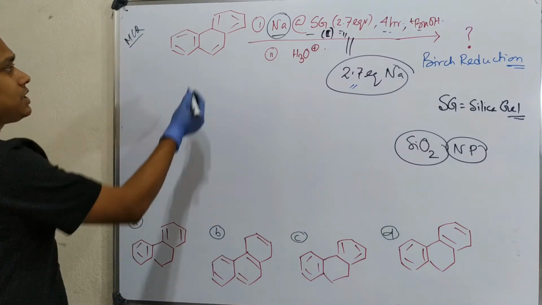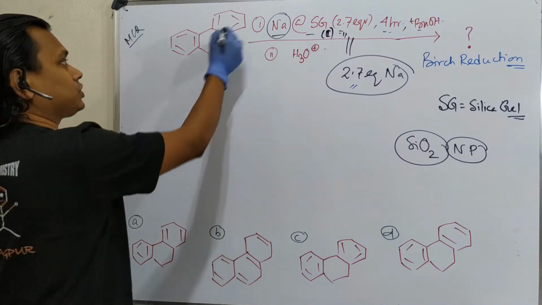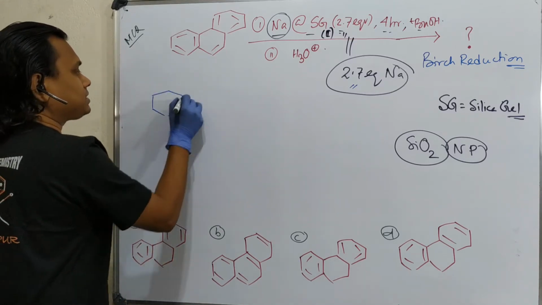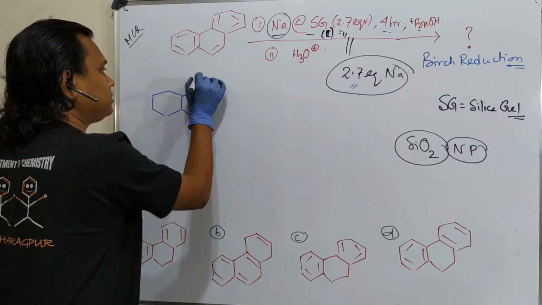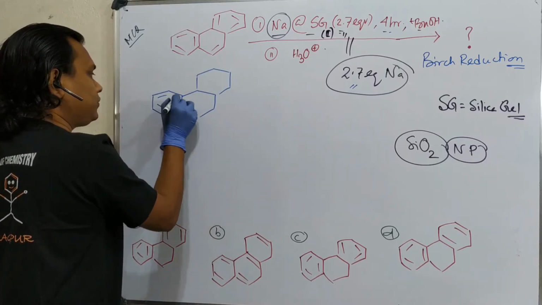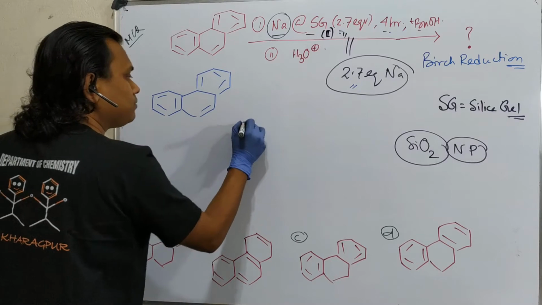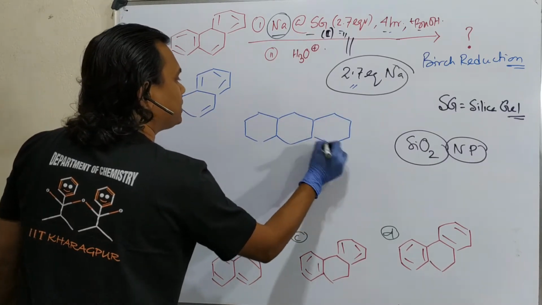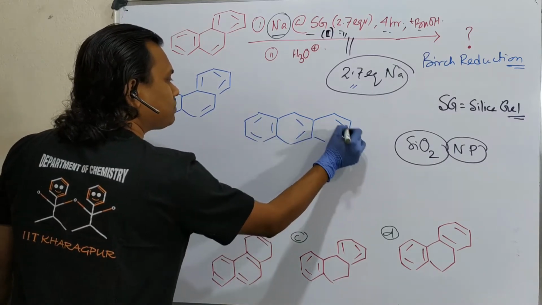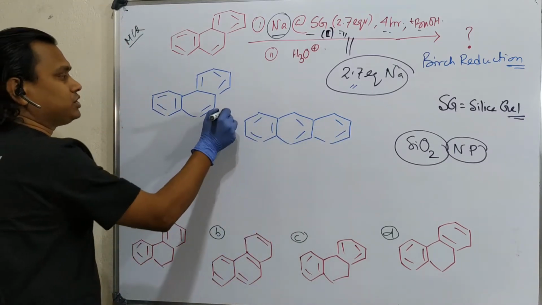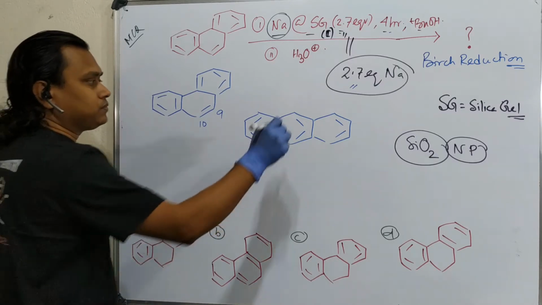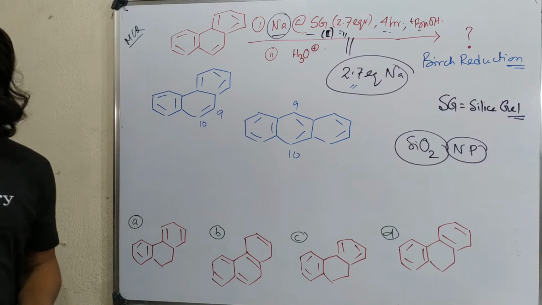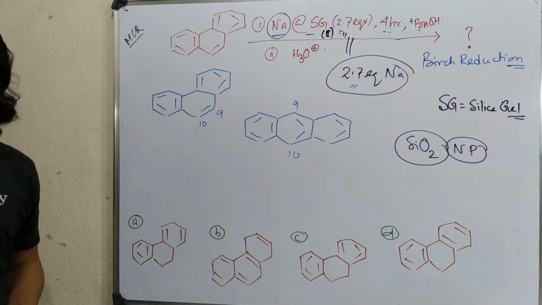See, Birch reduction. Right now we need to focus on Birch reduction of phenanthrene. In order to understand that, you need to understand something about phenanthrene, because this is different. And not only phenanthrene, I would rather suggest students please learn anthracene parallelly also, because they show similar properties. What do I mean by similar properties? They have 9, 10 positions. Don't need to remember anything, just remember these two. This 9, 10 position of this molecule is very reactive.